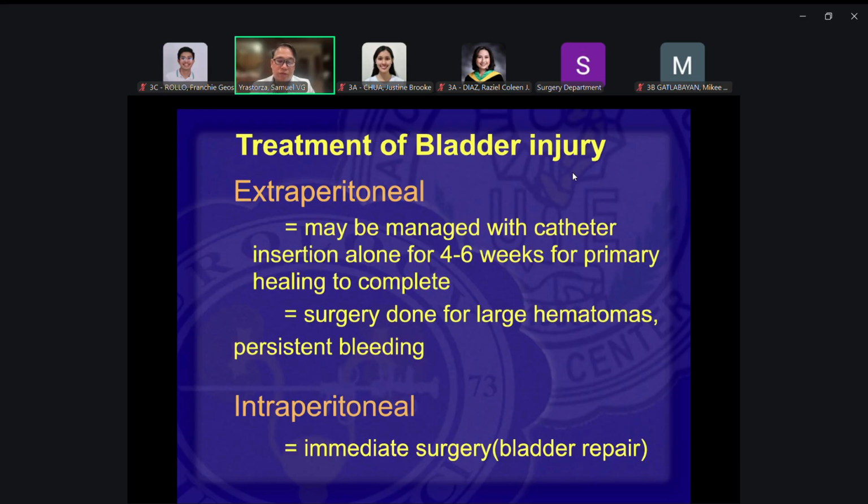And we only do surgery if the patient, again, is hemodynamically unstable. You have very large hematomas, there's persistent bleeding, etc. But for intraperitoneal injuries, you really need immediate surgery because even if you put in the catheter and you're able to drain the bladder and the bladder does not fill up again, there's already dissemination of the urine into the abdominal cavity. And that will irritate the peritoneum, and that can lead to infection and abscess. So for that, you need to do immediate repair of the bladder.